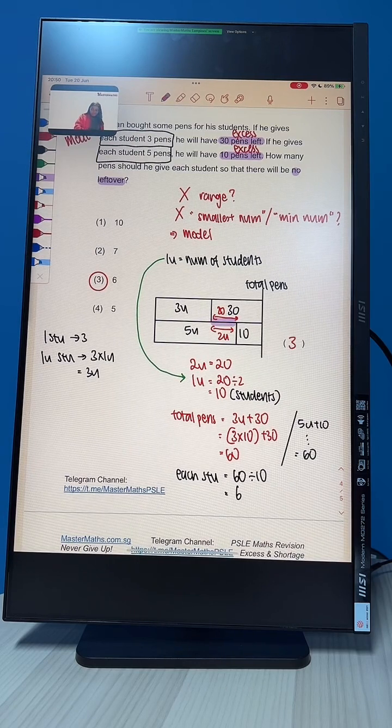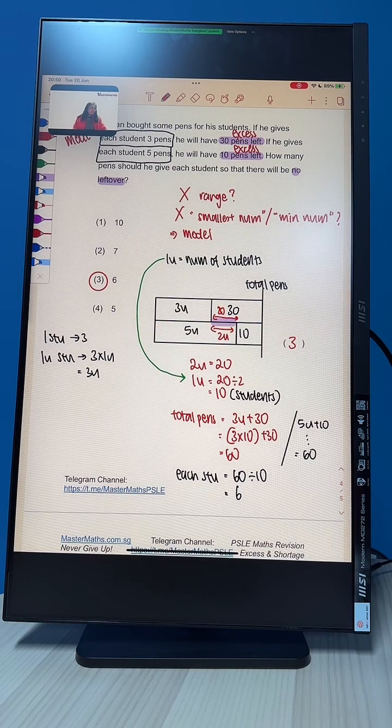For those of you who got option 3, congratulations! Excellent job. Many of you have gotten 3. Well done. Okay, great. How are you finding this topic so far? Manageable? Yes, no? So far, so good?